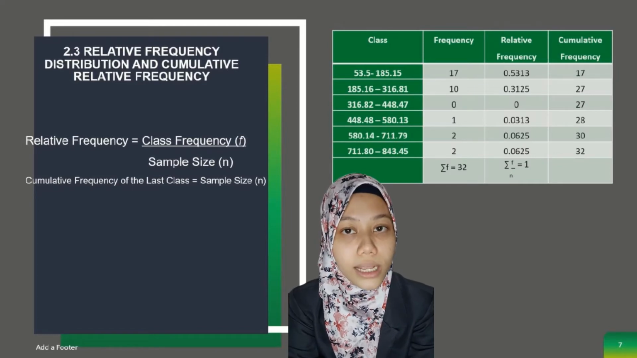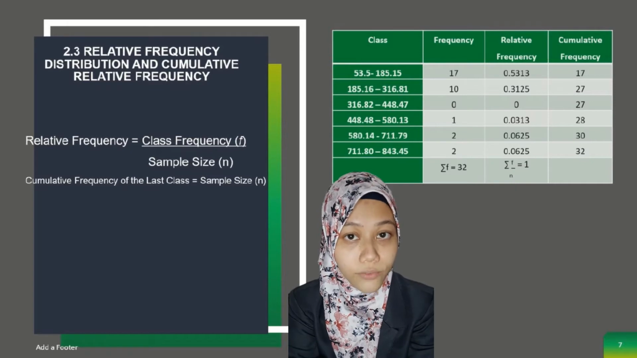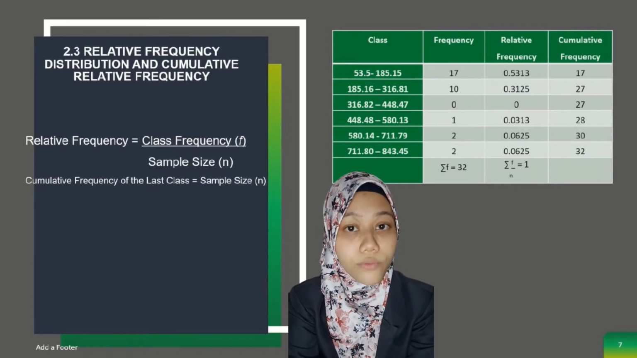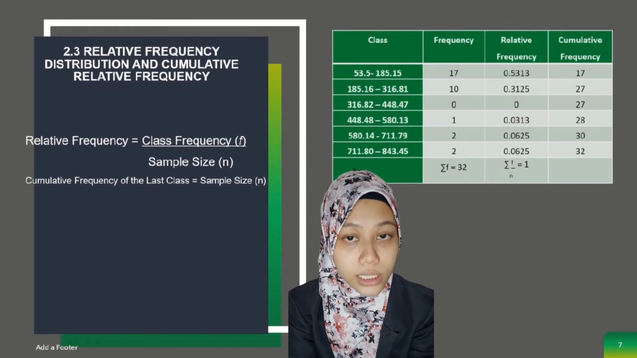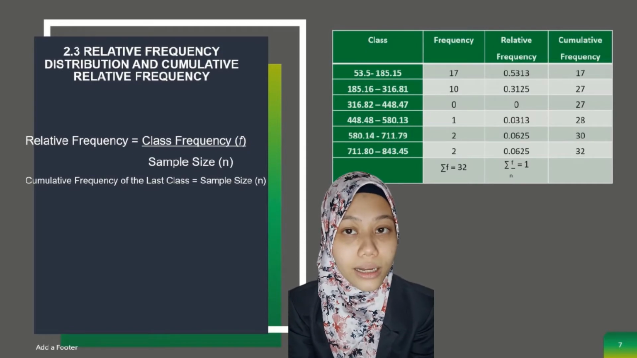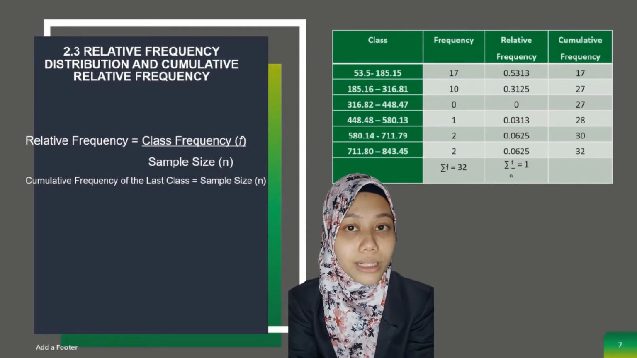Next, for the cumulative relative frequency part, we need to use the formula: the cumulative frequency of the last class equals the sample size n.